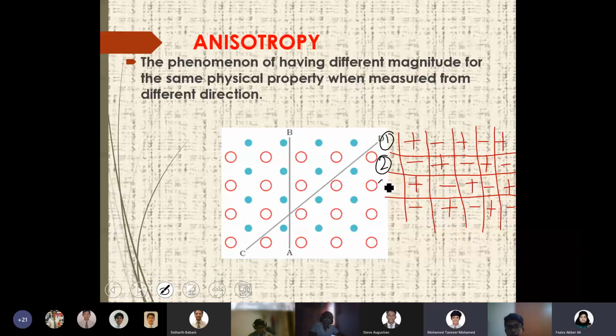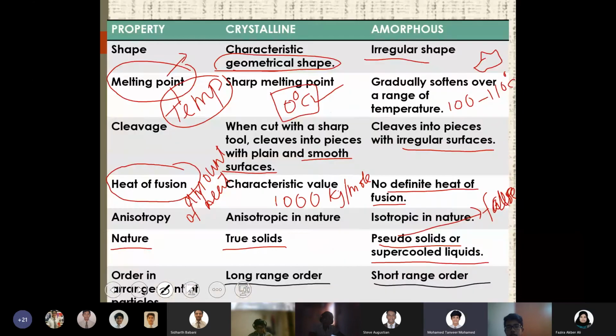I'm sorry to interrupt. Can you show the table? Just want to see the last one. Let's take a screenshot. The order and arrangement of particles. Oh, 1 second. Done? Yes, ma'am.